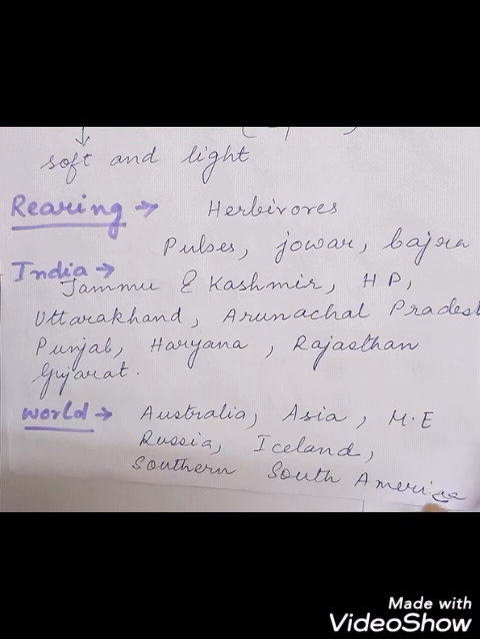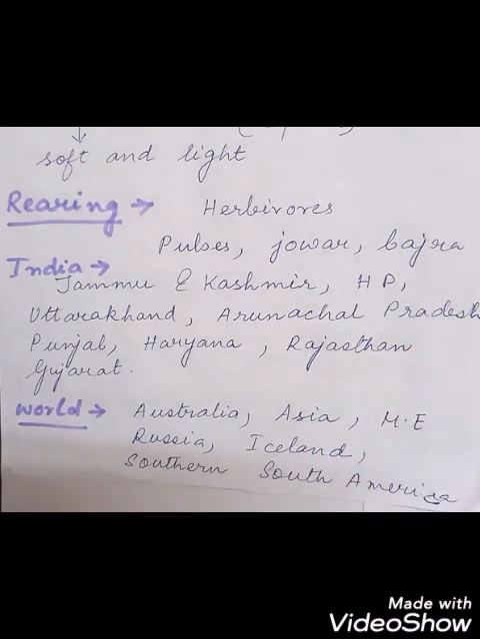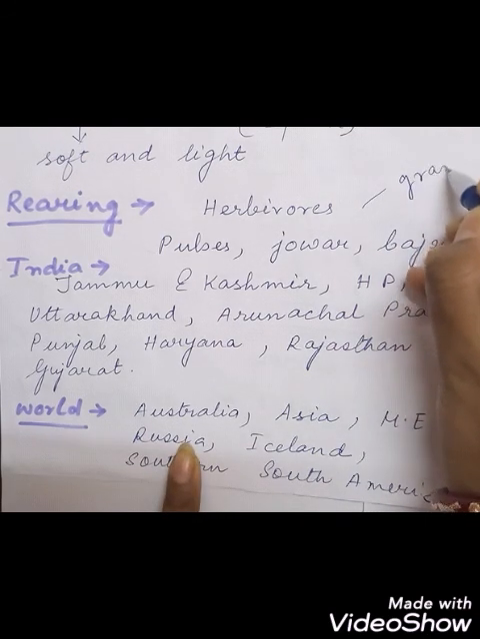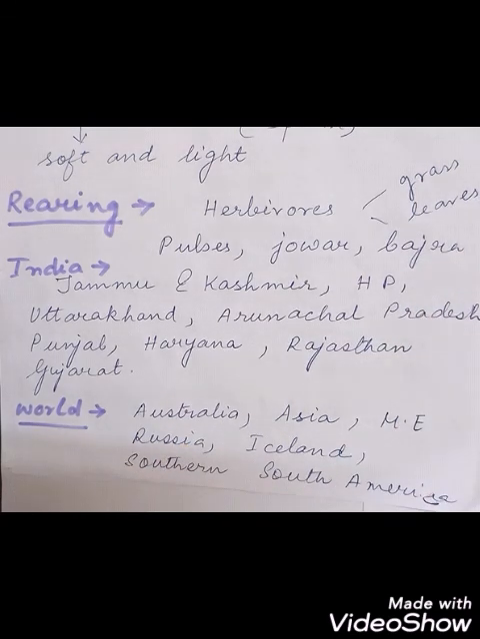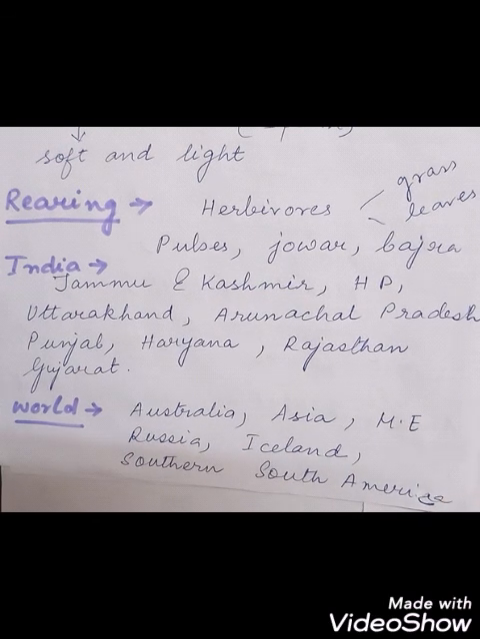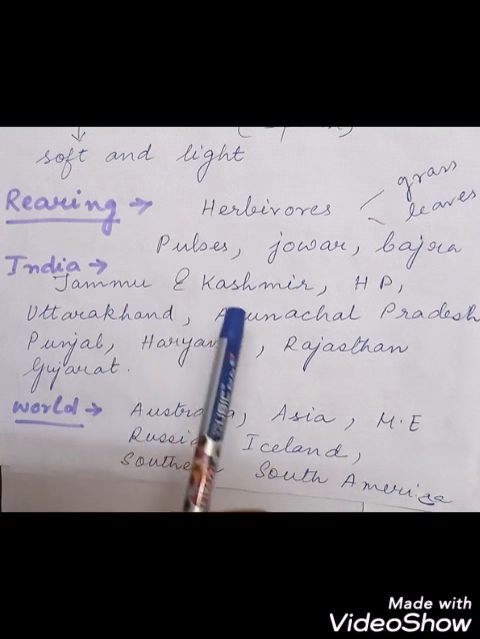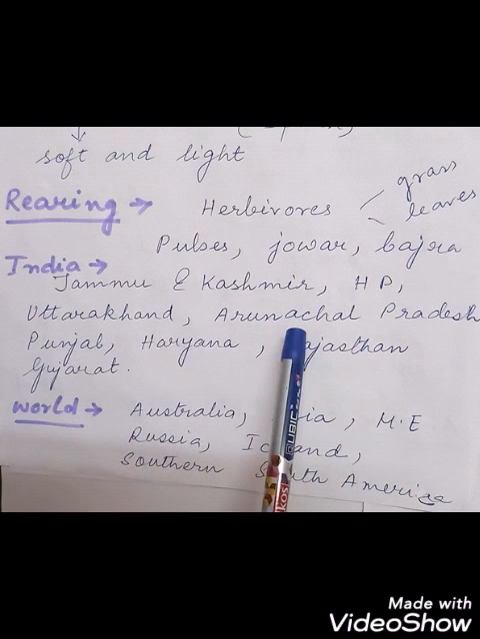We will be talking about the rearing of sheep. You all know that sheep are herbivores. So they will eat mainly grass and leaves. They will eat plants, grass and leaves, and also pulses like jowar, corn, bajra. In India, sheep are reared in hilly regions like Jammu and Kashmir, Himachal Pradesh, Uttarakhand, Arunachal Pradesh, Punjab, Haryana, Rajasthan, Gujarat.